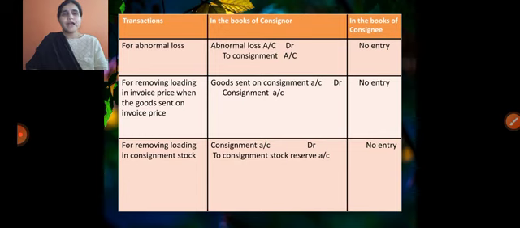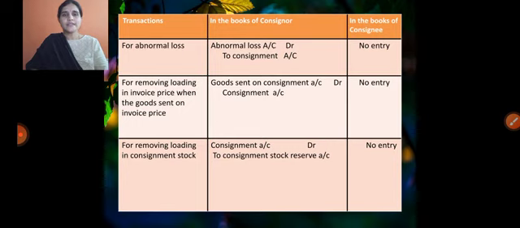In the consignment account, that is affected on the credit side, so there is no entry in the books of consignee. And the next entry: as we discussed, cost price and invoice price. The above journal entries which we discussed relate to cost price. If any invoice price is there, invoice price means ultimately more than the cost price, when the owner is sending the goods to the agent, we can call him the consignee.